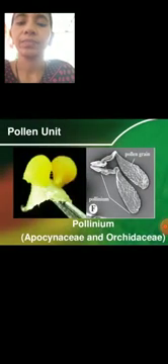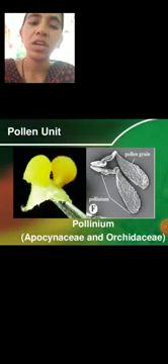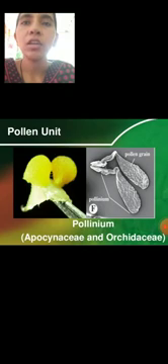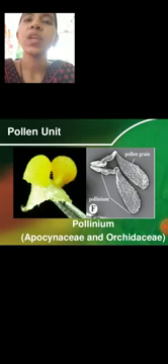Next one is, in Asclepiadaceae, all the pollen in a pollen sac are united in a single compact mass. It is known as pollinium. Pollinia are also formed in Orchidaceae. But in certain members of this family, the pollinium is less compact as it comprises smaller groups of pollen grains. Such loose groups are termed massulae.